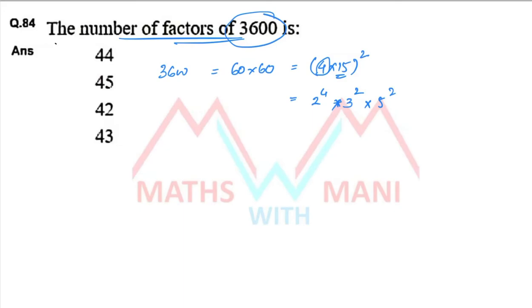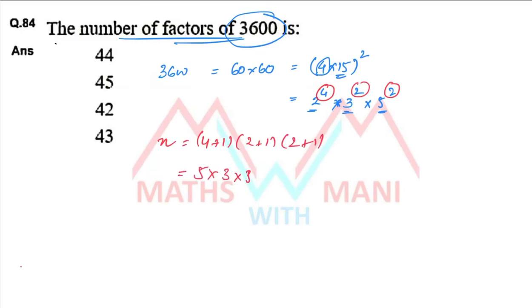Now the prime numbers are 2, 3 and 5. And now what about the number of factors? Number of factors equal to 4 plus 1, 2 plus 1, and here also 2 plus 1. That is 5 into 3 into 3. How much is it? 45.